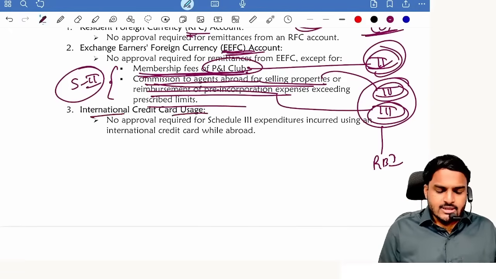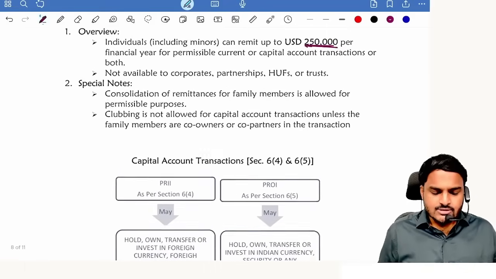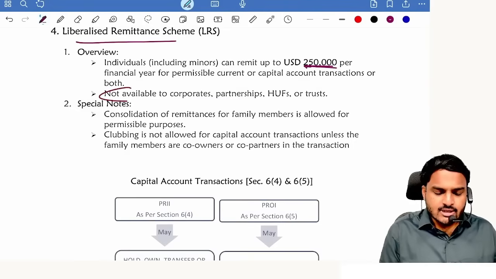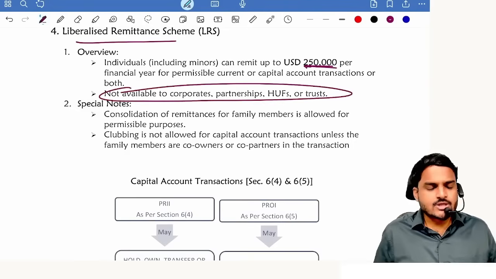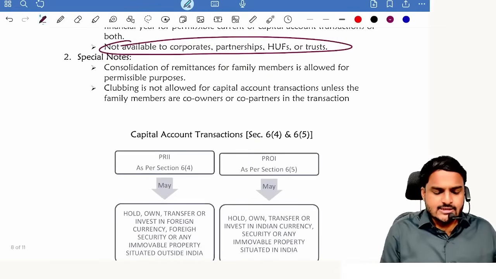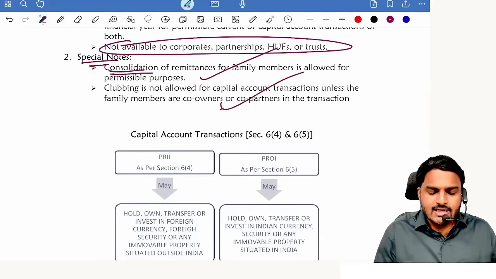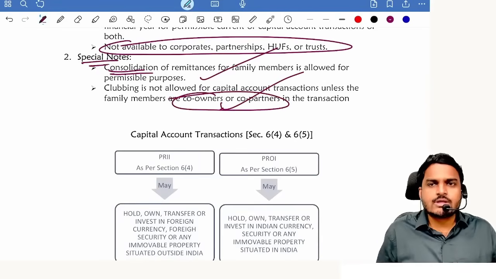Next one, international credit card usage, no approvals required. LRS, what is the limit? $250,000. And this LRS is not available to corporates, partnerships, HUFs, trusts. LRS is applicable only to individuals. Special notes: consolidation, clubbing is allowed for family members. But for capital account transactions, clubbing is allowed only if they become co-owners or co-partners.